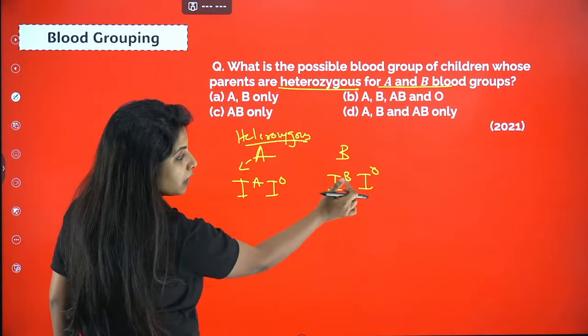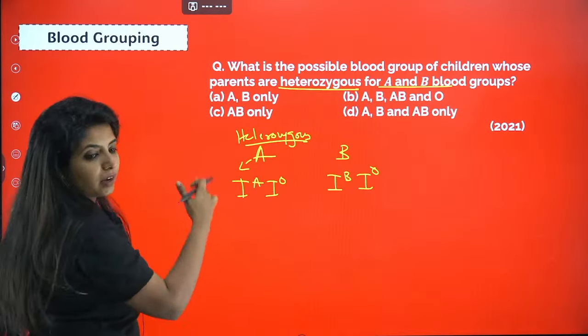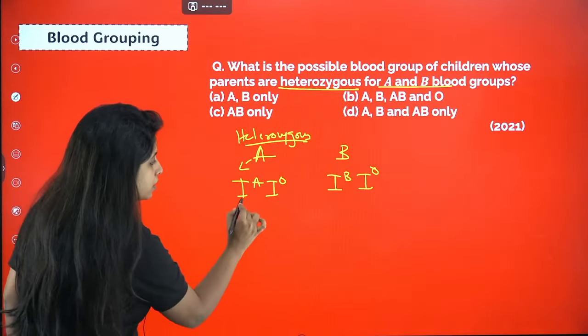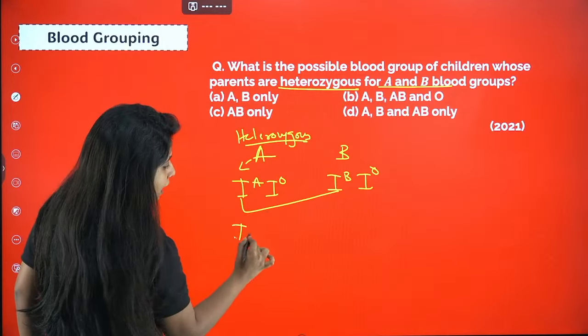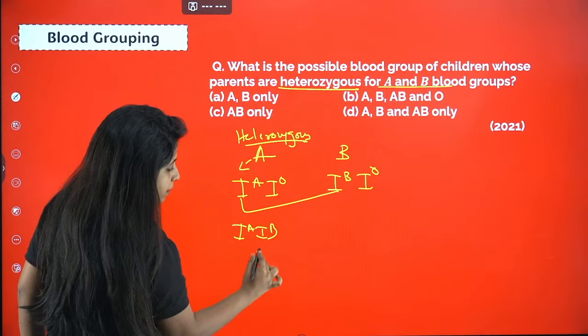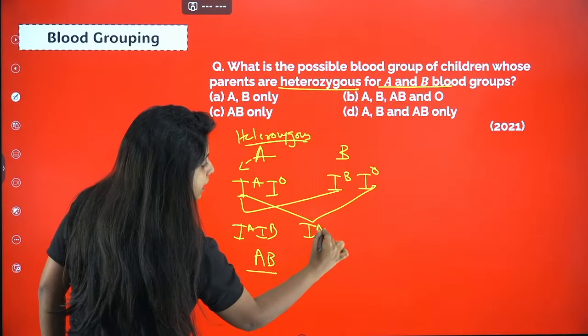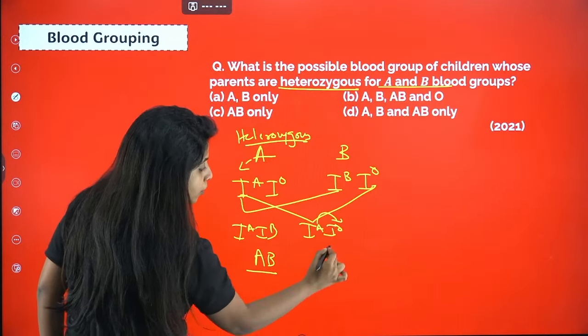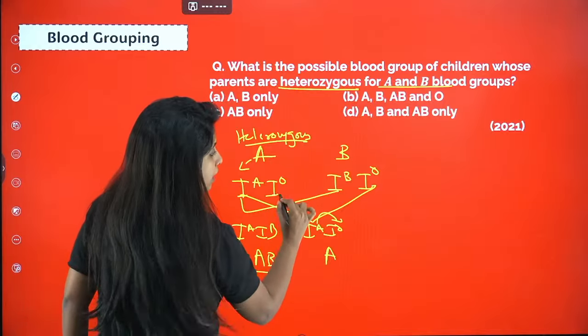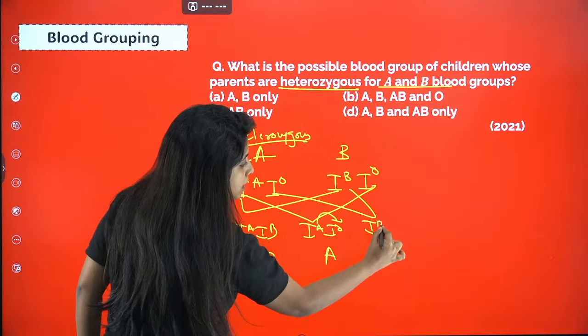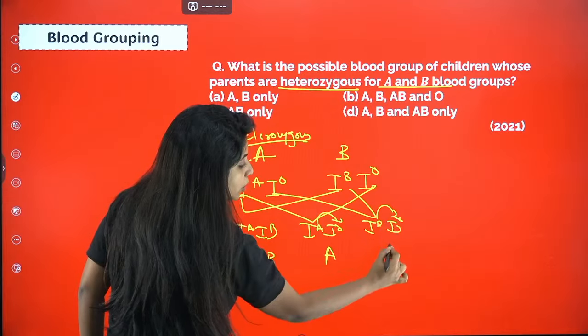B blood group will be there because B is dominant. A blood group will be there because A is dominant. Now when I cross these, I get I A I B, that means AB blood group. Then I A I O: A is dominant over O, so A blood group. Then I B I O: B is dominant over O, so B blood group.